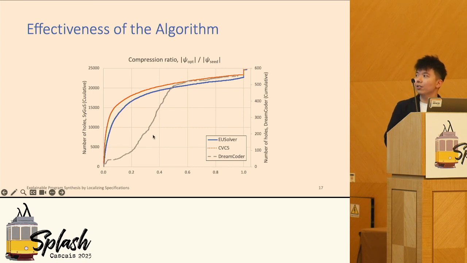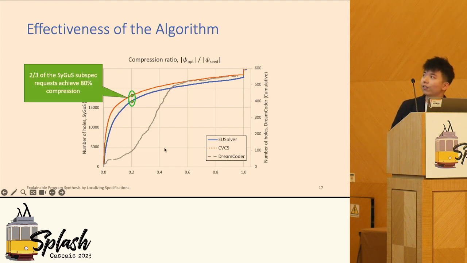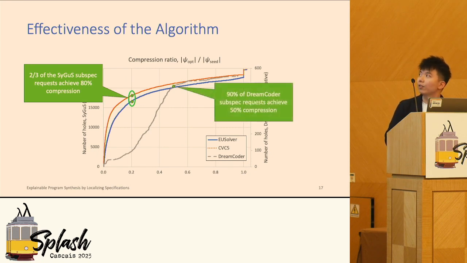As you can see, for the Cycles task, 2/3 of the examples can achieve a compression rate of about 80%. And even for stream coder, where the simplification algorithm cannot work completely, for 90% of stream coder examples, we can still achieve a compression rate of over 50%.